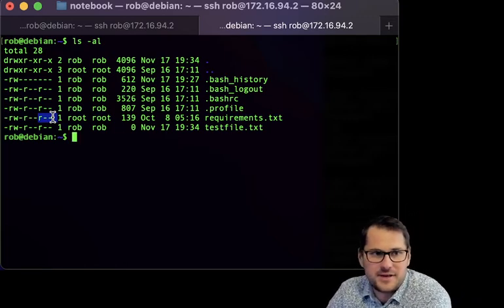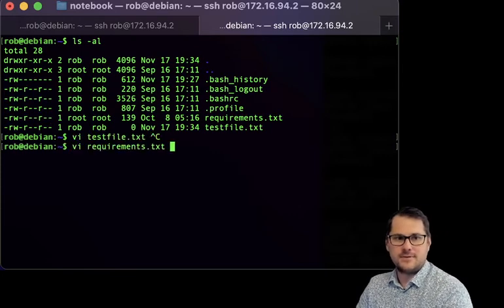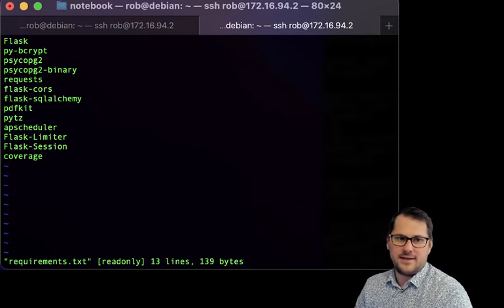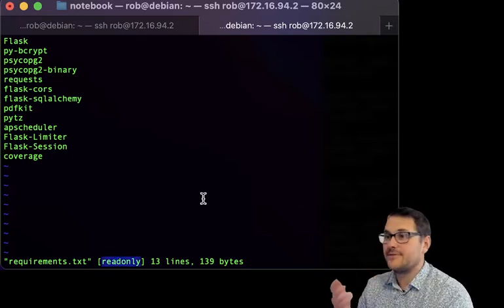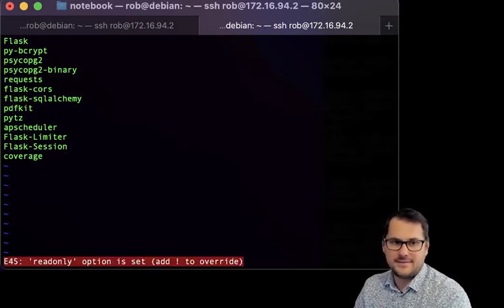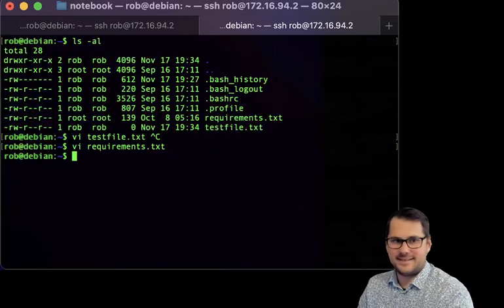I'll use that other tab. So I want to see this requirements.txt. Oops. And these are all a bunch of files that I like using. I was testing out pip, I think. And you can see down here, it says that this is read-only. So what happens if I try to write to it? Well, I can't. Add exclamation mark to override. Okay, right. Nope, still can't do it. And it's grumpy, which is good.